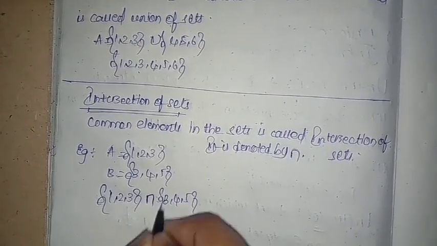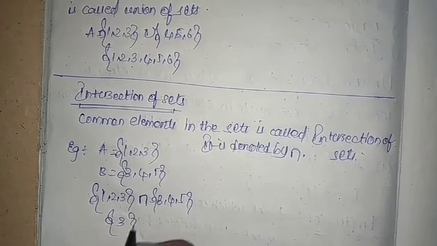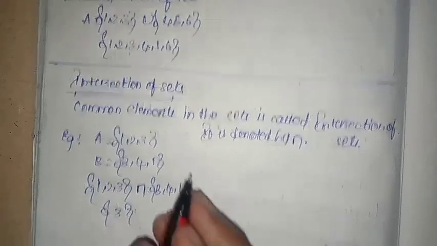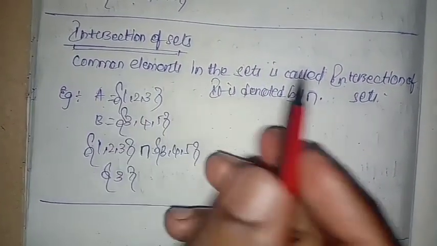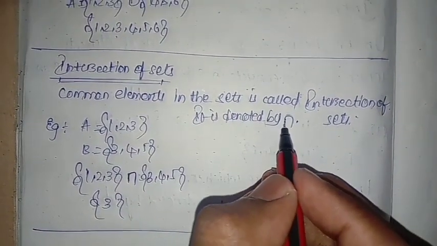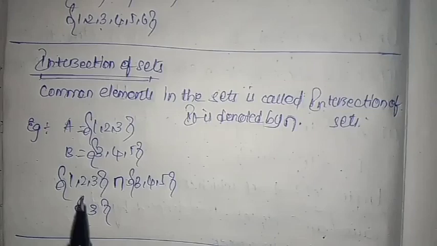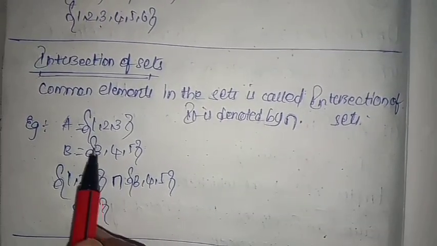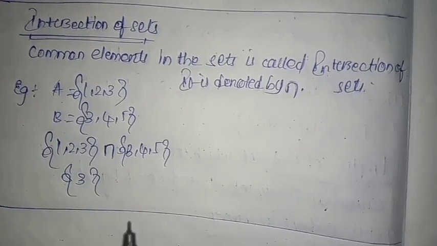Intersection means common elements in the two sets. So the common element of 1, 2, 3 and 3, 4, 5 is 3. So it is the intersection of sets A and B. Intersection of sets means the common elements in the sets, denoted by the intersection symbol. When we intersect A and B, we get 3 as the common element between A and B.